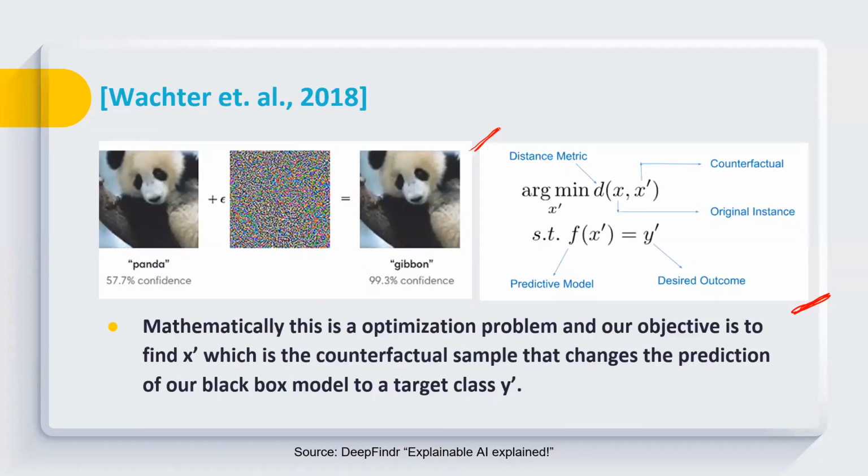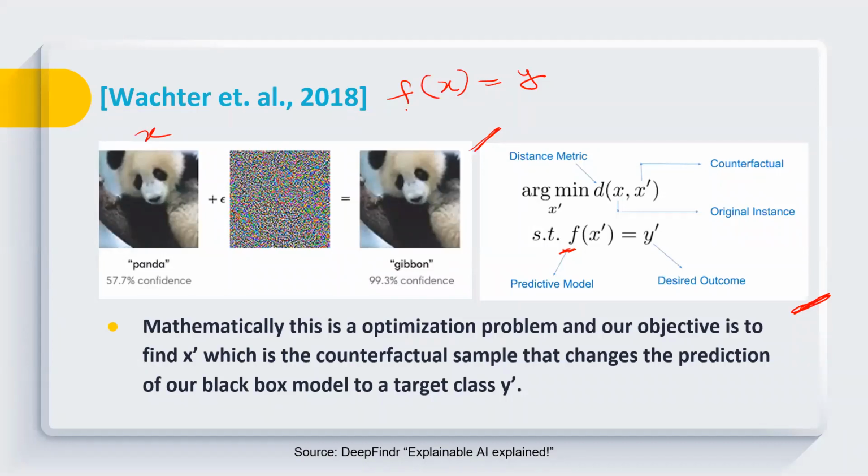Here you can easily understand that we have a black box, which is represented by a predictive model F. If I apply this black box model on attribute X, it produces an output Y. You can consider this panda as X, the original data input.